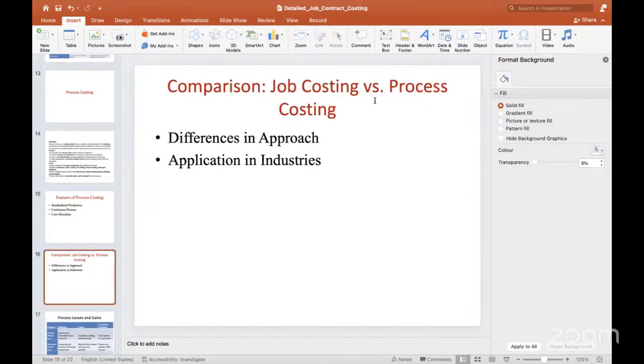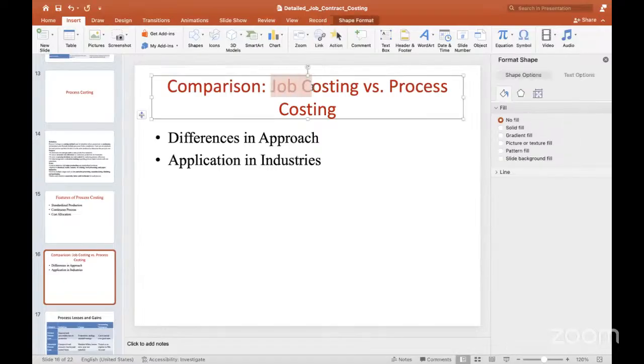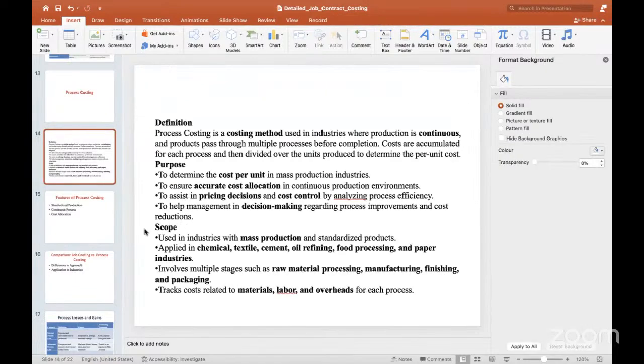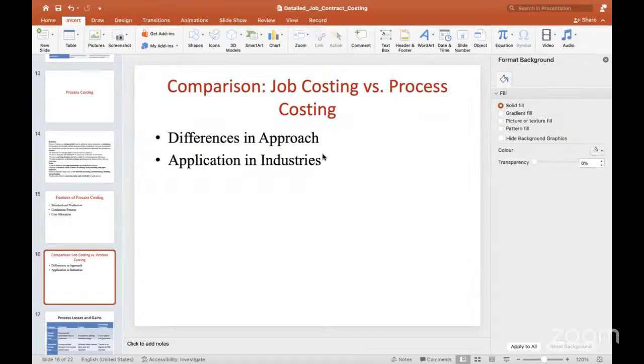And comparison of job costing and process costing. Job costing is different and process costing is different. In job costing, at a time we produce and we allocate the cost at that time only. But in process costing, we introduce the raw material and until it becomes finished goods, the cost we are going to segregate per unit price. So that is the major difference between job costing versus process costing. The application of industry, as I said before: chemical industries, textile industries, cement industries, oil refining industries. These are all process costing only.